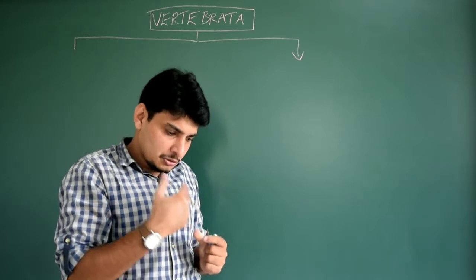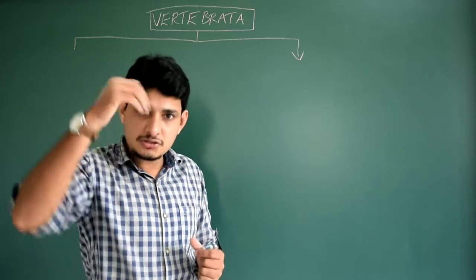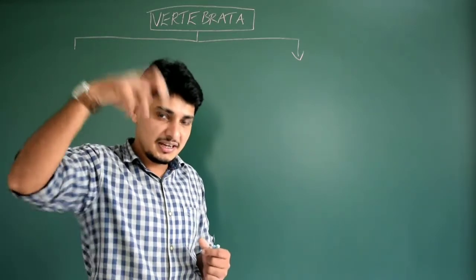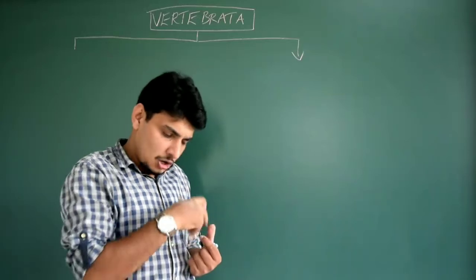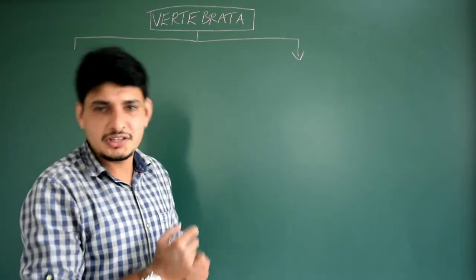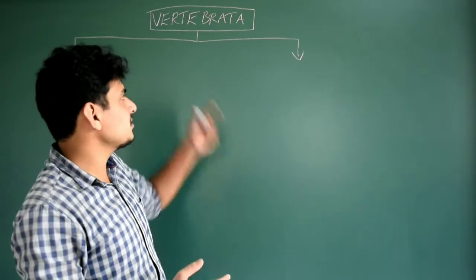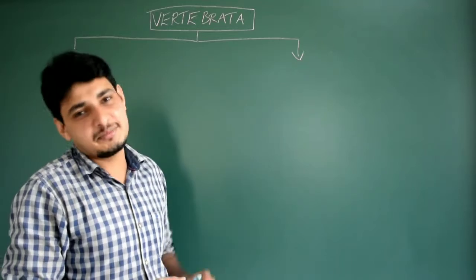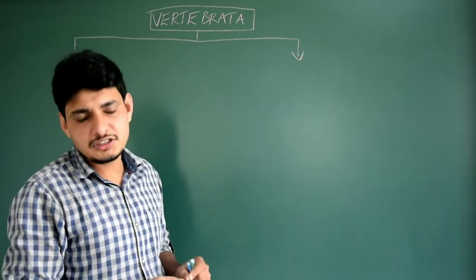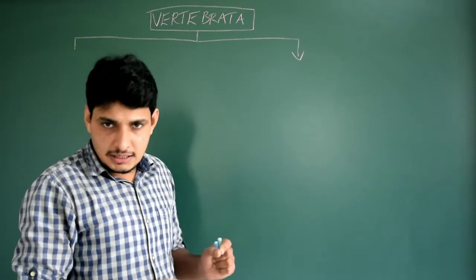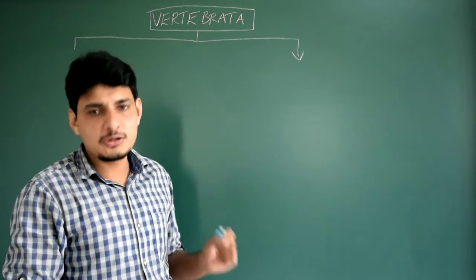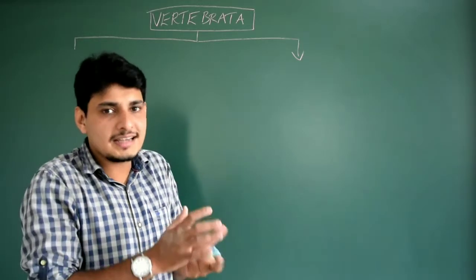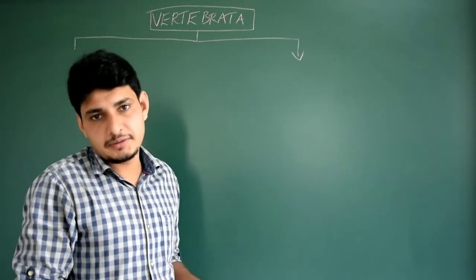Okay. For example, you take a snake. Do they have jaw? Yes, they have jaw, right? Have you seen the teeth? Yes. Or maybe you take the tortoise. They have jaw. Yes. All vertebrates have jaws. But there are exceptions. There is a particular division called Agnatha or Cyclostomata. Cyclostomata particularly lack jaw. Jaw is completely absent.